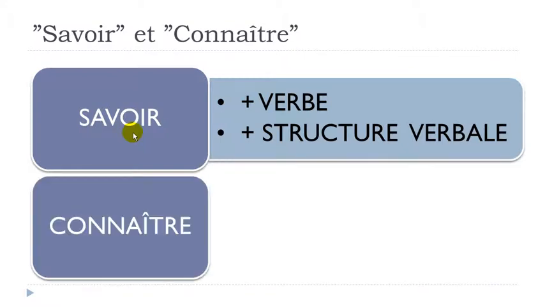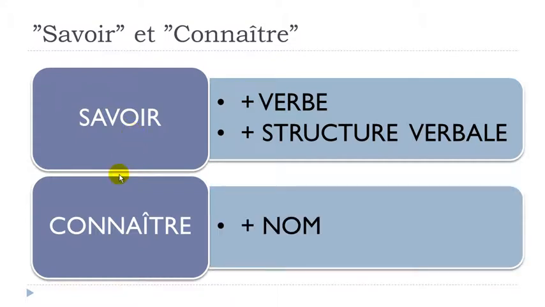But connaître, same meaning, to know: you will use connaître only if you want to put a name or a noun after connaître. That's the main difference of use between savoir and connaître. So connaître plus a noun, avec un nom, and then savoir with a verb or a verbal structure, or let's say a sentence if you want.